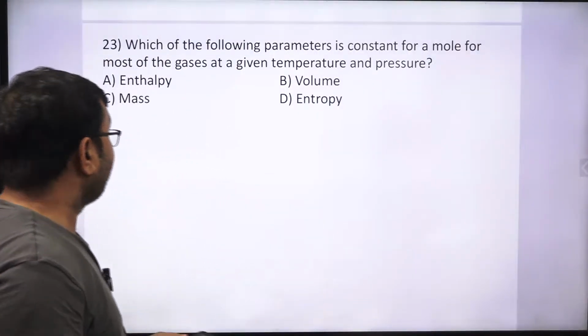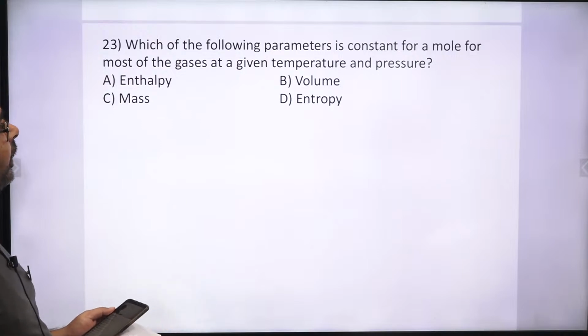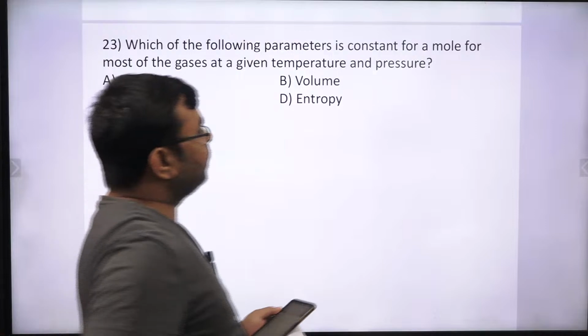Correct? Okay, so for the next question, you can see here: which of the following parameters is constant for a mole of most of the gases at a given temperature and pressure?